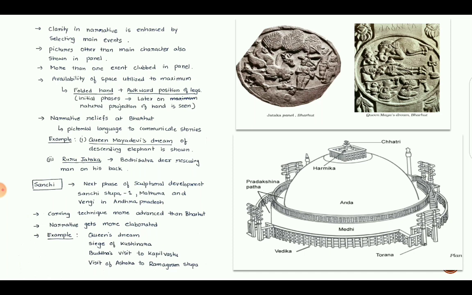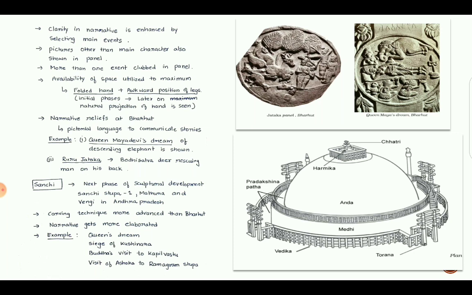So in the panel of the sculpture, one main character is there, and subsidiary characters are shown surrounding the main image. More than one event is clubbed in a single panel. In a single panel, different events are clubbed together depending upon the geographical area. The availability of space is utilized to the maximum. We get this knowledge from the folded hands and awkward position of legs in the sculptures.